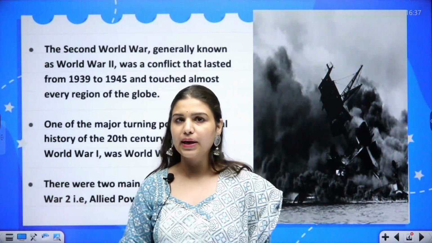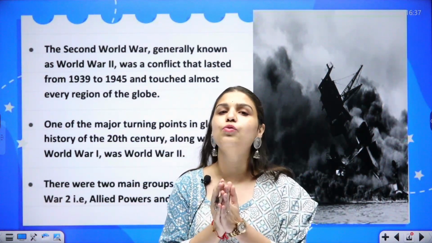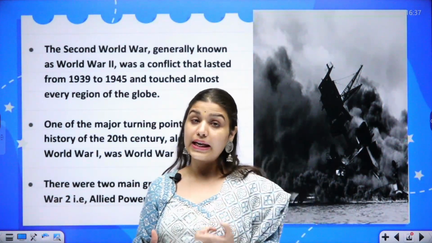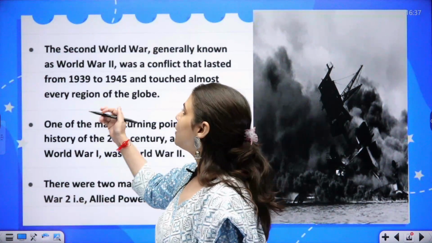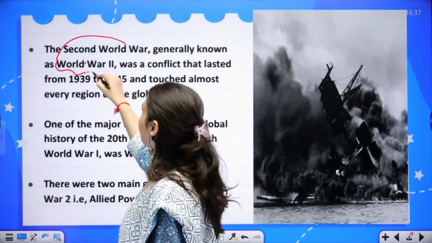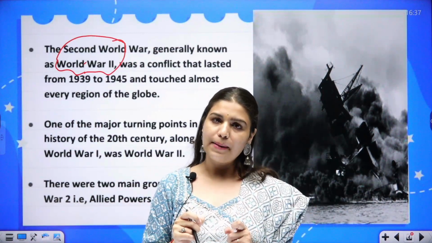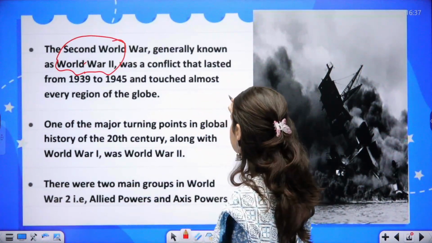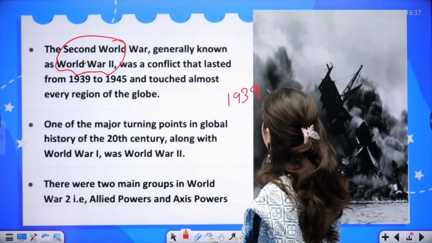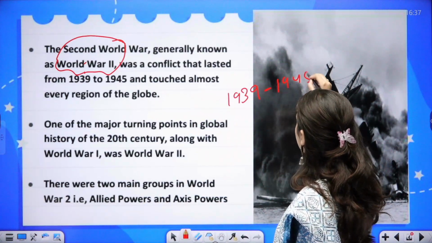Now, beginning with the lecture about the Second World War and the events which led to it. The Second World War, or more prominently known as World War II, began on 1st of September 1939 and continued up to 1945.